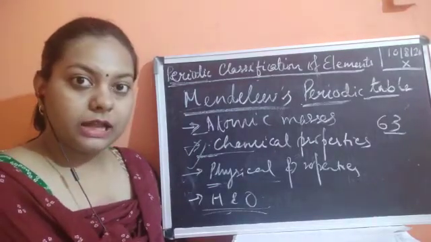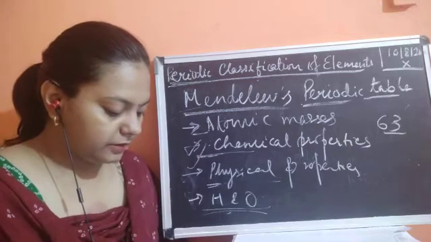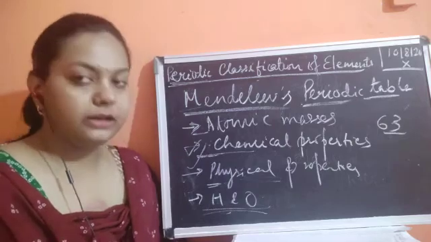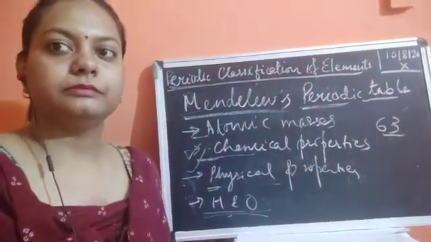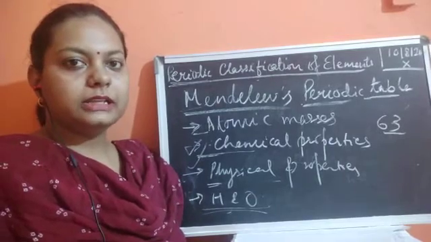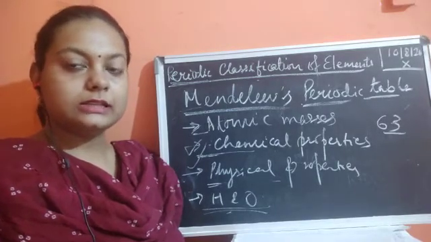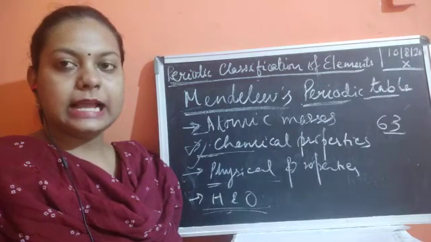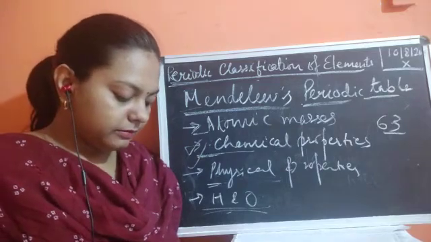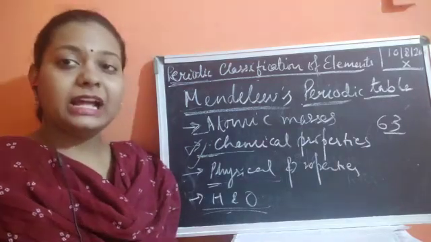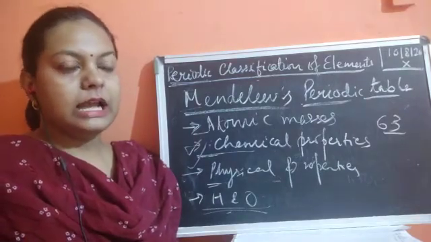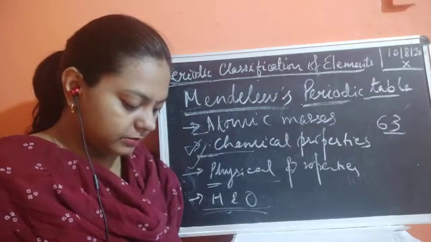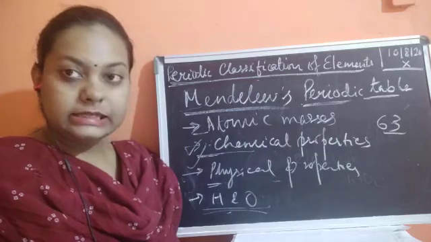He saw that this was arranged in two groups, A and B, and the first period started with hydrogen. The elements were classified according to the physical and chemical properties, and he also made one table where the groups were made, with vertical columns for groups and horizontal rows for periods. Then his periodic table was published in a German journal in 1872.